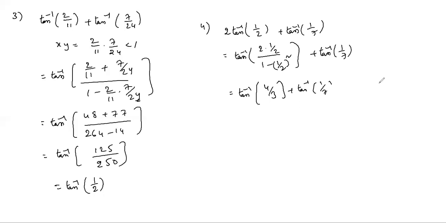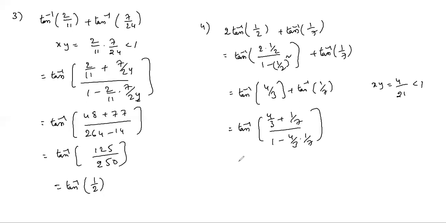And the xy value, 4 by 21, is less than 1. So tan inverse of x plus y by 1 minus xy. So it equals tan inverse of 28 plus 3 by 21 minus 4. So it equals tan inverse 31 by 17.